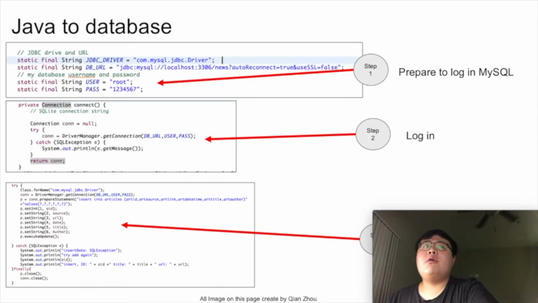And now I will show some code used to transfer the data from the Java to the database. It's pretty simple, just three steps. First step, we need to prepare to log in MySQL, and the second one is just login MySQL, and the third step is prepare data from the Java and to the database.